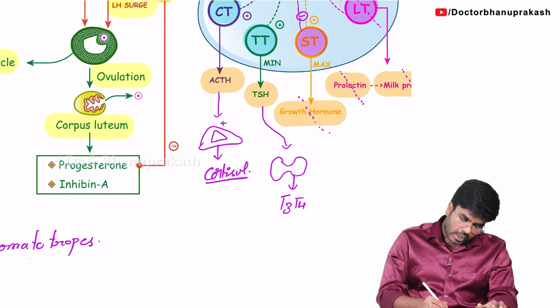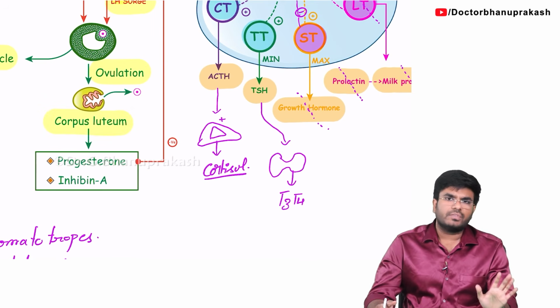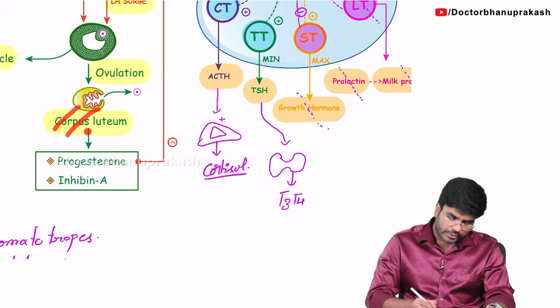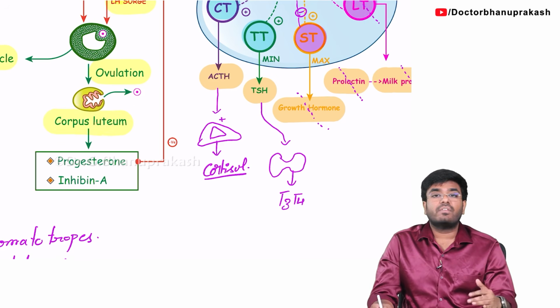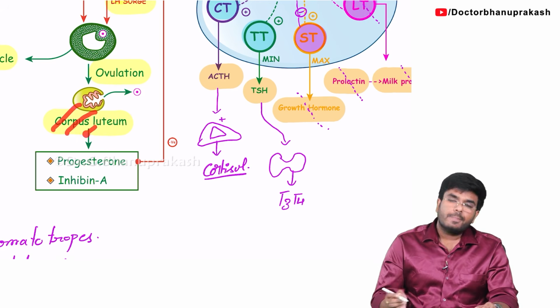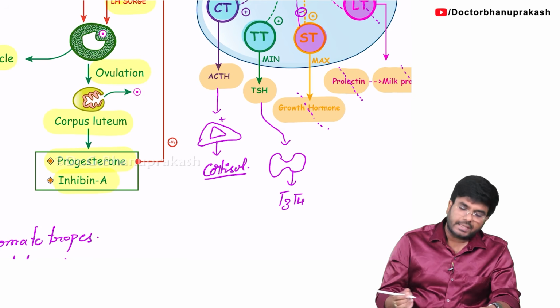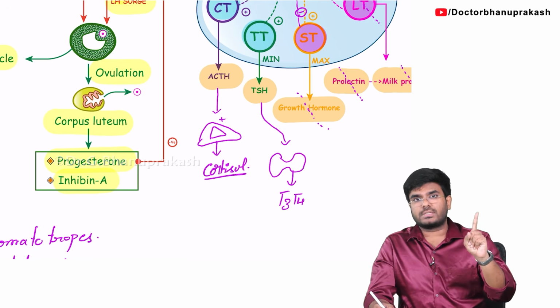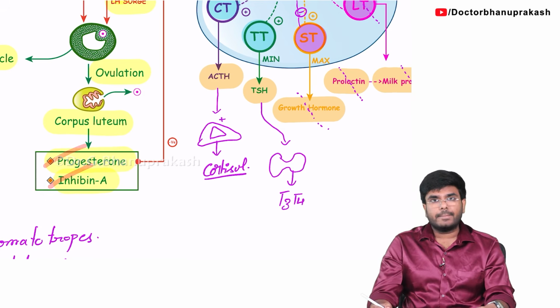But the question is, what is this corpus luteum going to do? On the 14th day ovulation happened and there is a corpus luteum. Now what is this corpus luteum going to do? The corpus luteum also produces certain hormones which can favor the pregnancy. It is going to produce a hormone called progesterone and inhibin A. Inhibin B is produced from the granulosa cells. The corpus luteum produces progesterone and inhibin A.